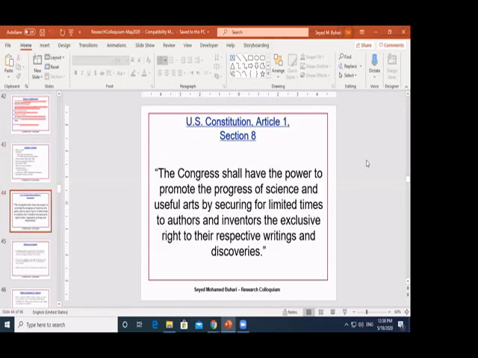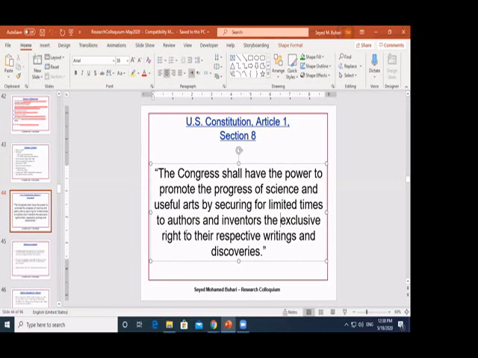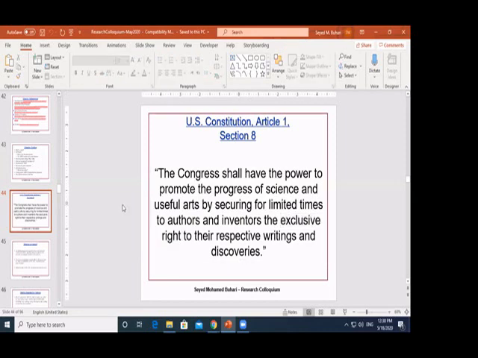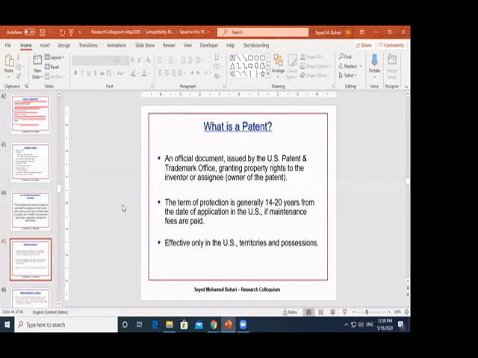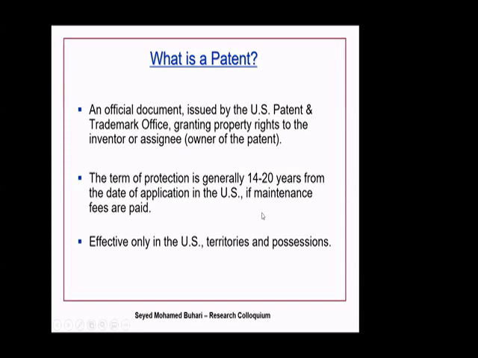Basically, under the US Constitution, if somebody invents something, you want to provide them some exclusive rights. What are the rights given to the person who is patenting something? So here is the explanation. You are given the right as an inventor or the owner of the patent. What do you mean by inventor? What do you mean by owner of the patent?